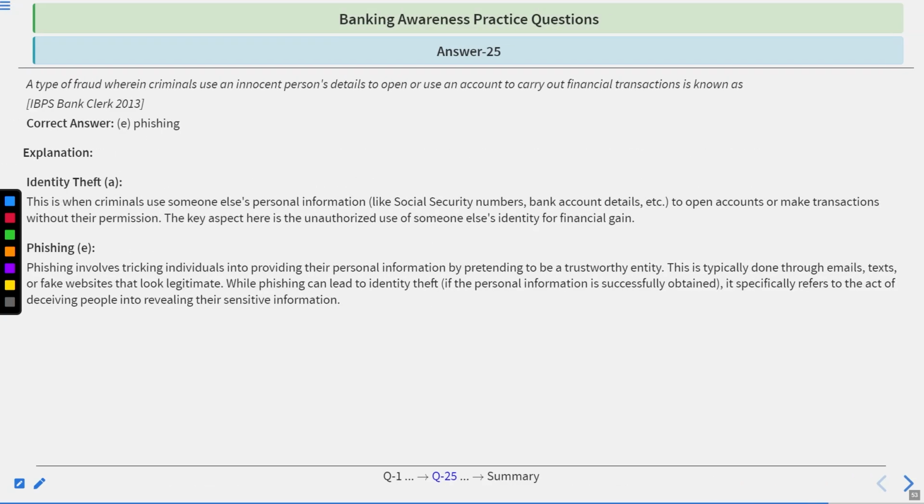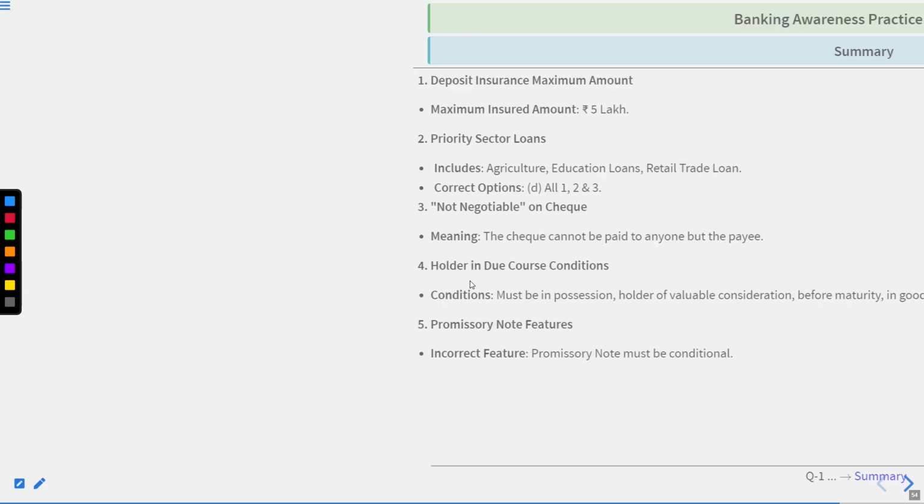Time's up. Correct answer is identity theft. Identity theft is when criminals use someone else's personal information like social security number, bank account details, etc. to open accounts or make transactions without their permission. The key aspect here is the unauthorized use of someone else's identity for financial gain. Phishing involves tricking individuals into providing their financial information by pretending to be a trustworthy entity, typically done through emails, texts, or fake websites that look legitimate. While phishing could lead to identity theft, it specifically refers to the act of deceiving people into revealing their sensitive information. Here we have finished the topic.